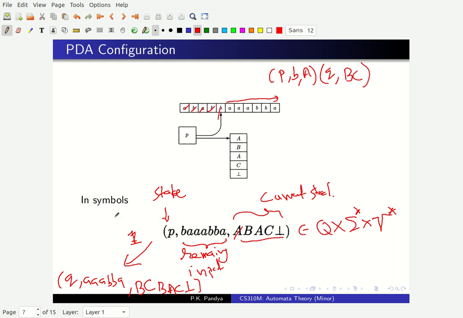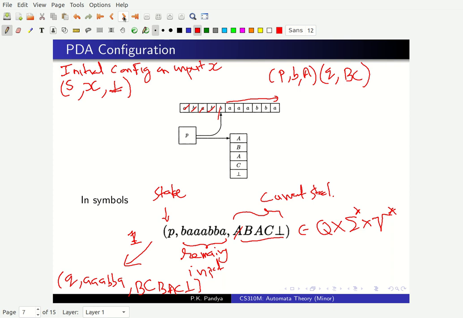Okay. And what is the starting configuration of the PDA? We always start in the start state. So the initial configuration of the pushdown automaton on input word X, which we are trying to recognize: you'll be in the start state, the whole word X remains to be processed, and the stack starts with just one symbol, the initial stack symbol. So you always start with this bottom of stack symbol, and then you start processing. So this is my initial configuration, right?